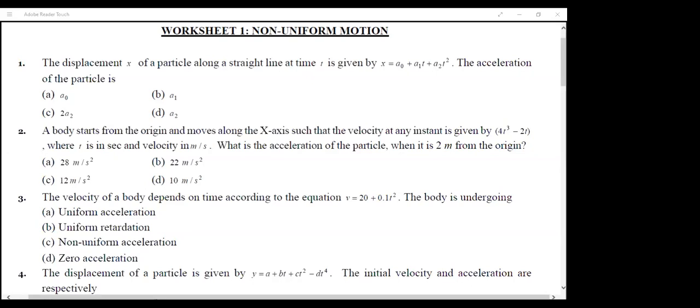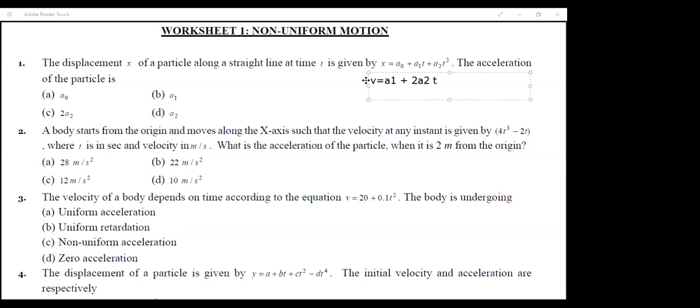Okay, so quickly we'll go with the solutions one by one. Daksha, how did you get the first one? Tell me. So first, x is given as a0 plus a1 t plus a2 t square. Then I found v is equal to dx by dt, which is equal to a1 plus 2a2 t.